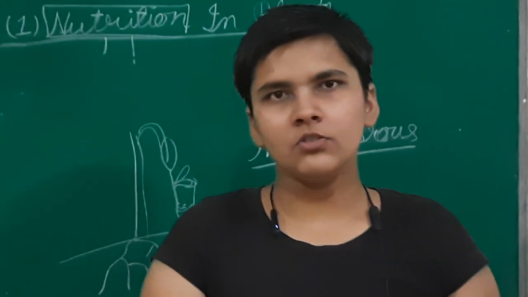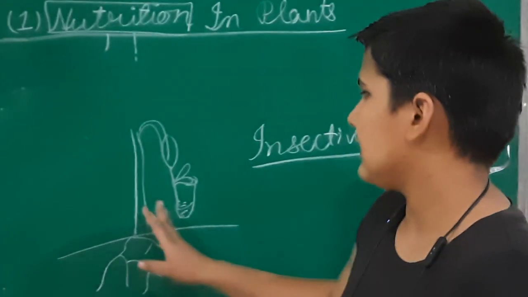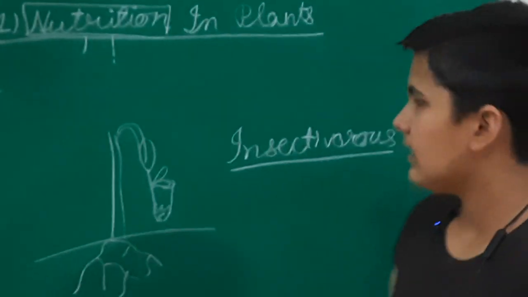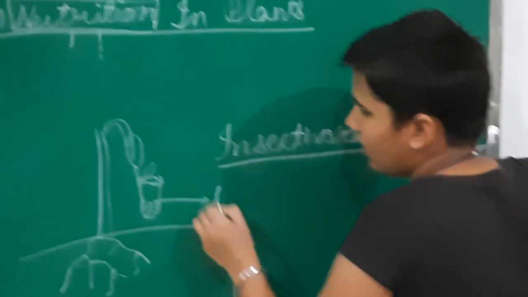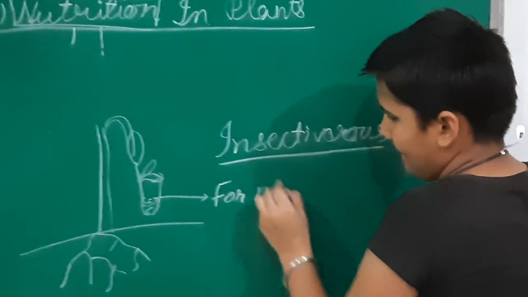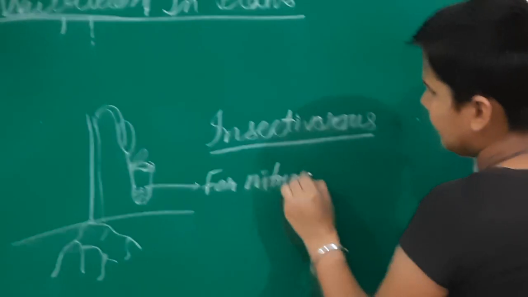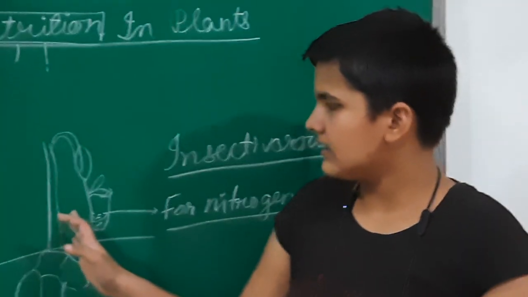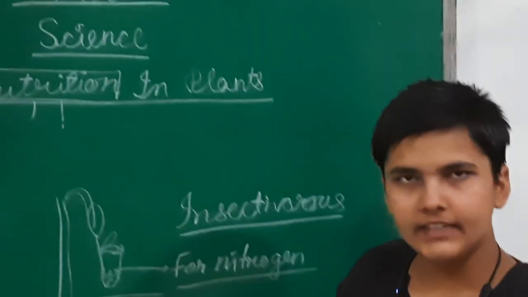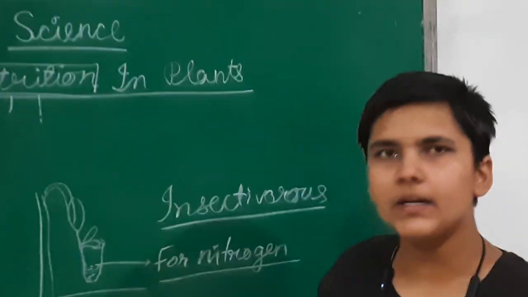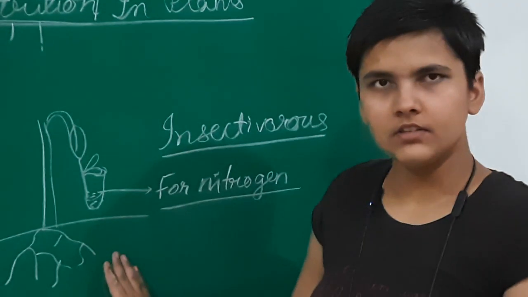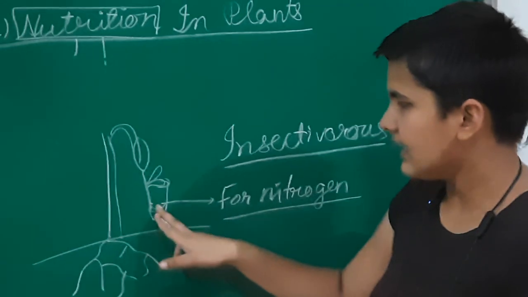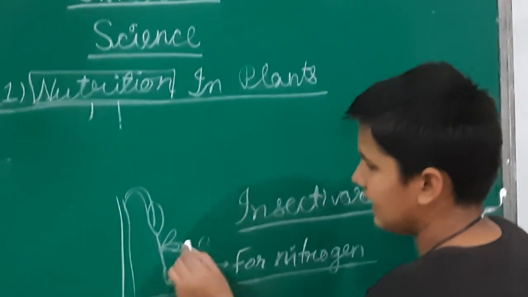Now we need to know: if they can perform photosynthesis and are green colored, why do they need to eat insects? The answer is for nitrogen. They need to take in insects for nitrogen supply, because sometimes the soil does not have the amount of nitrogen the plant wants. So it may lack nitrogen. Then what option does it have? It has some pitchers. It eats insects through these pitchers and gains nitrogen from the insect's body.